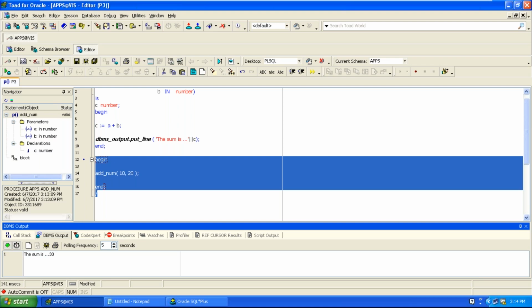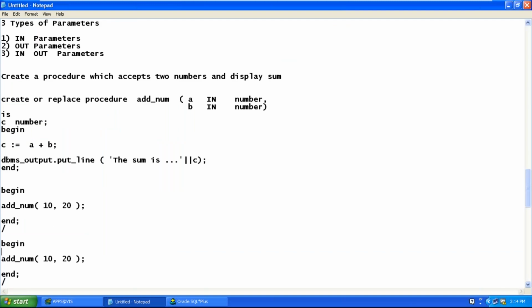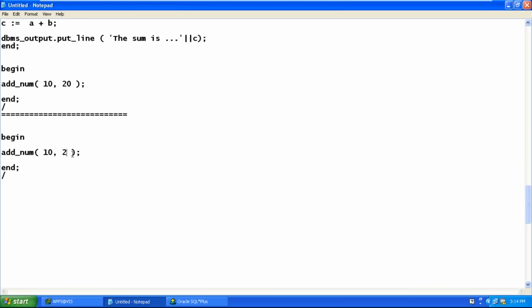Clear? What happens if you pass only one value? What will be the output? The output you get is an error.